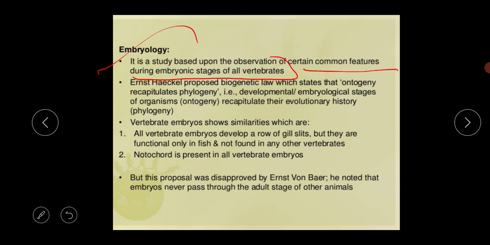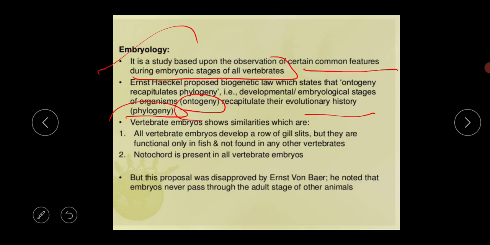Scientist Ernst Haeckel proposed a biogenetic law which states that ontogeny repeats phylogeny, or ontogeny recapitulates phylogeny. What is the meaning of it? The development or embryological stages of an organism is called the ontogeny, and it recapitulates, or repeats, their evolutionary history, which is called the phylogeny.